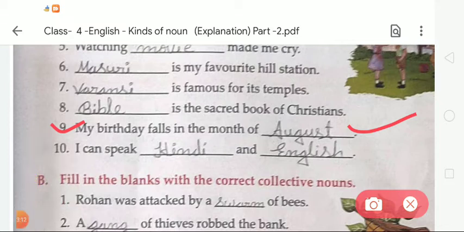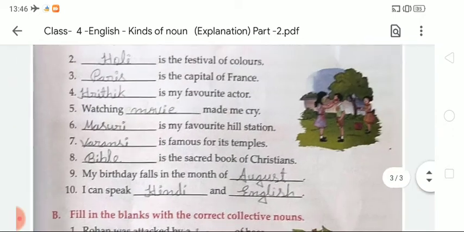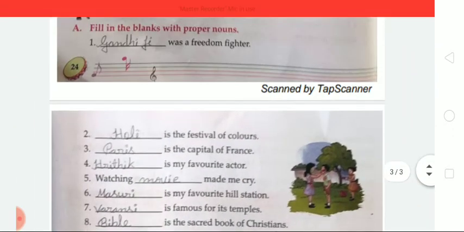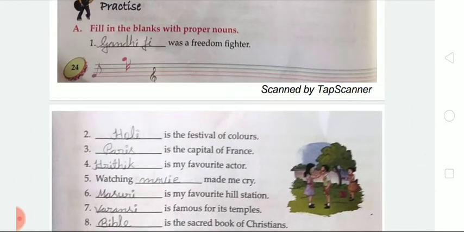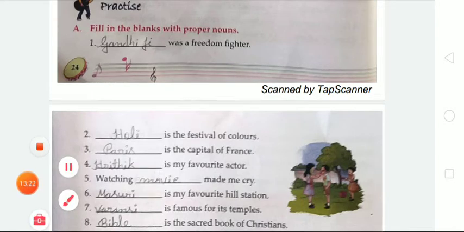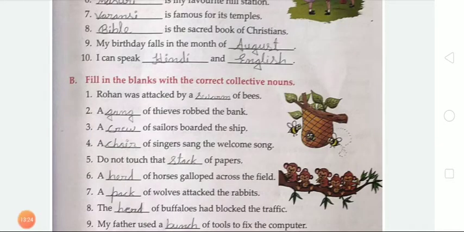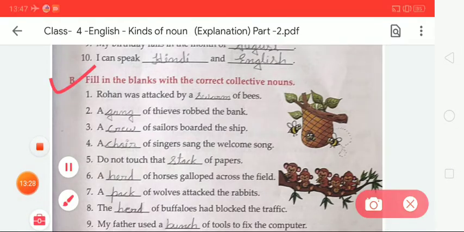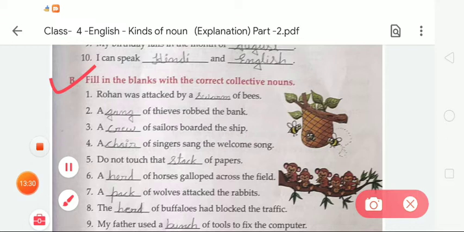Okay students, like this you have to complete exercise A in your book, and after that you have to note down this given exercise in your notebook also. Now we are moving to the next, exercise B. What will we do in exercise B? Fill in the blanks with the correct collective nouns. Here we have to write the correct collective noun according to the given sentence.